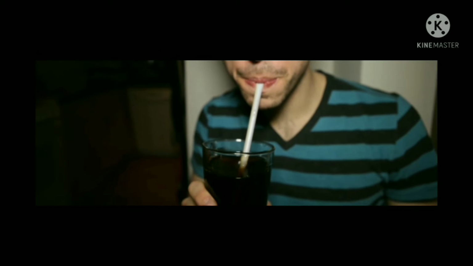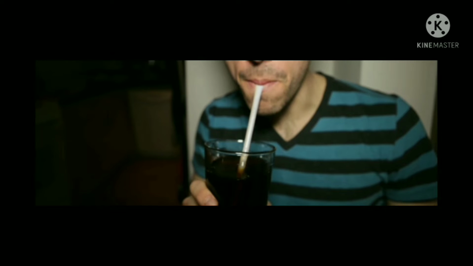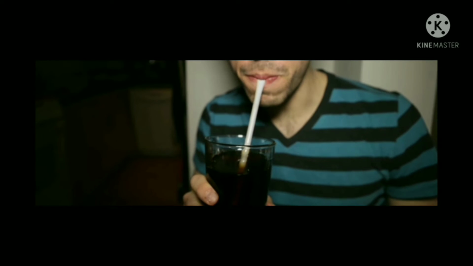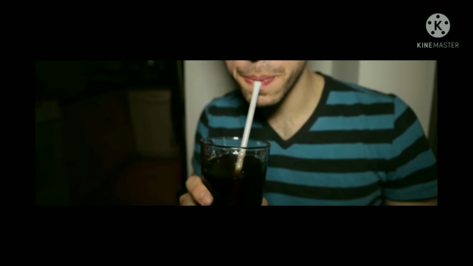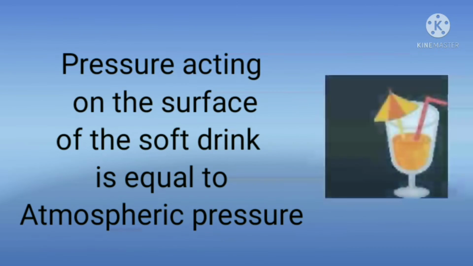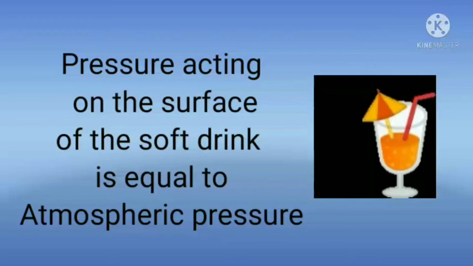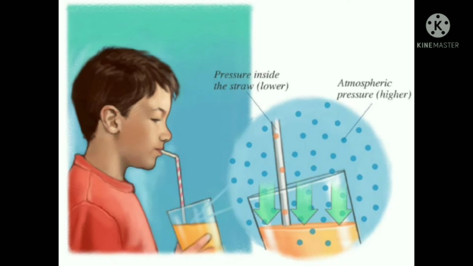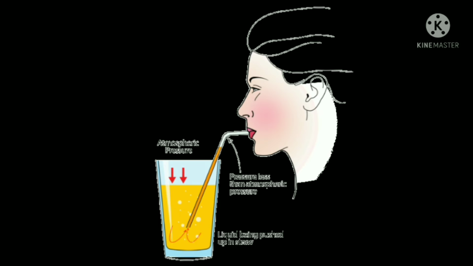When we suck at the upper end of the straw with our mouth, the pressure of air inside the straw and in our mouth is reduced. But the pressure acting on the surface of the soft drink is equal to atmospheric pressure. So, the greater atmospheric pressure acting on the surface of the soft drink pushes the soft drink up the straw into our mouth.